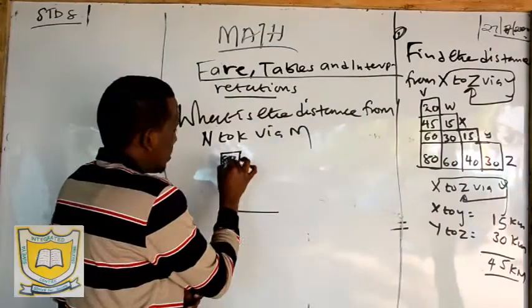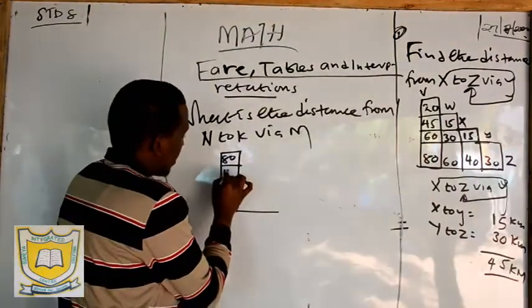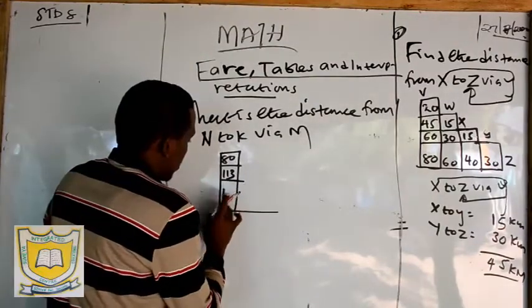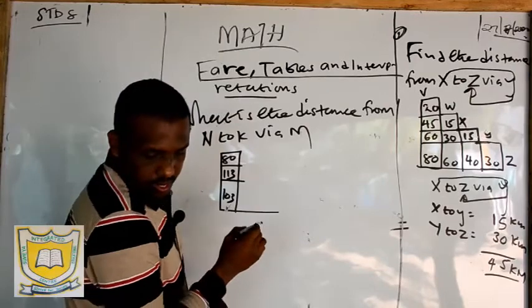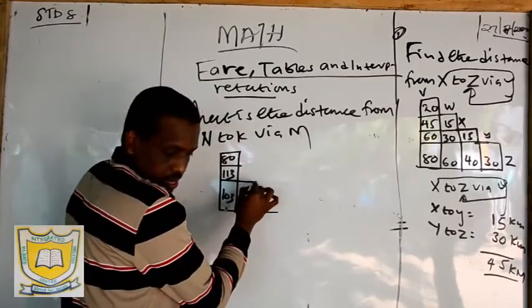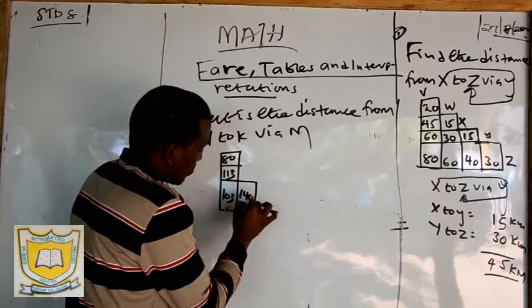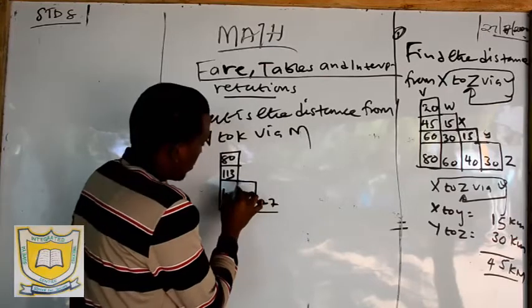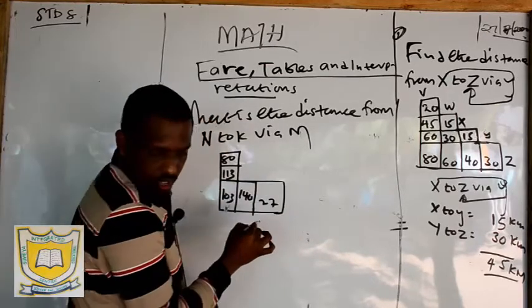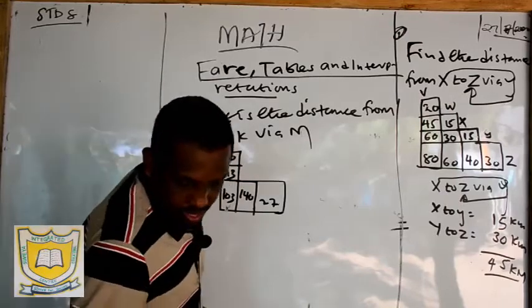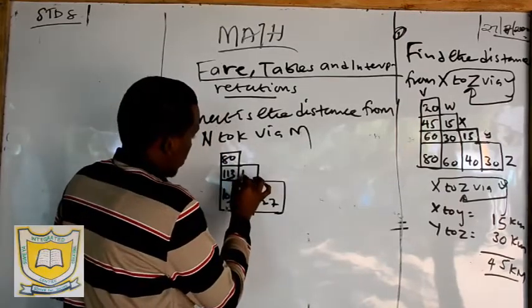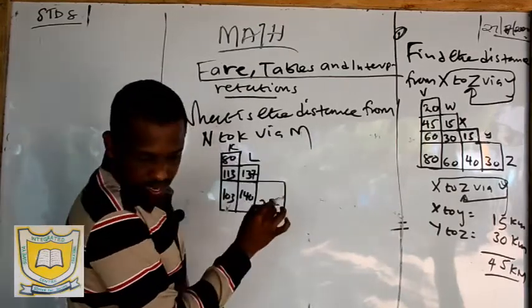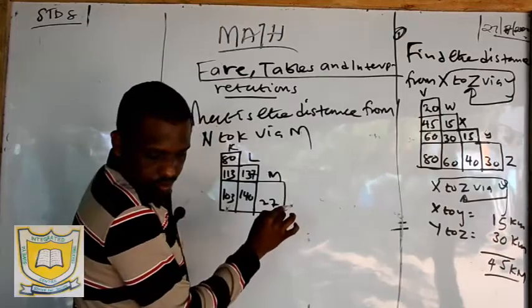Here we have 80, we have 113, and we have 103. Then here we have 140. Then here we have 27. Here we have 137. So here is K, L, M, N.